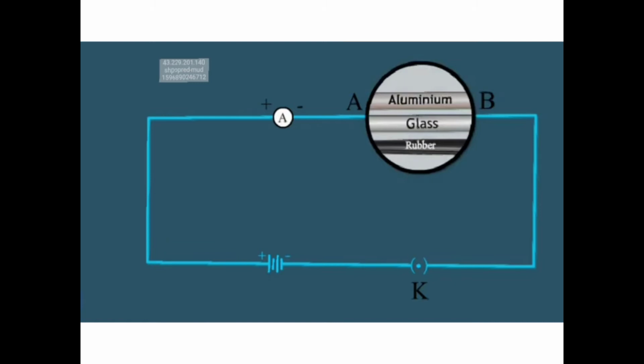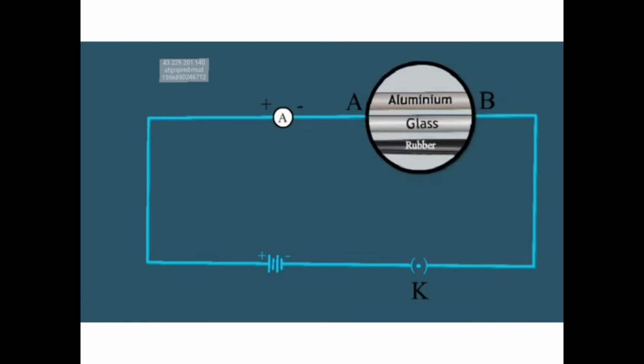What will happen when you are using aluminum or copper? You will see that current is observed. But if you use glass or rubber, the ammeter will show zero reading, which means there is no current passing through it.